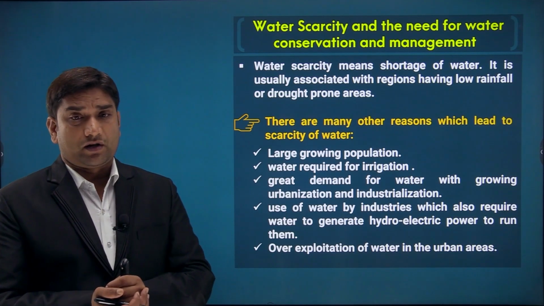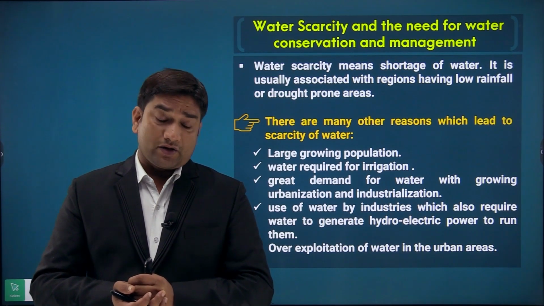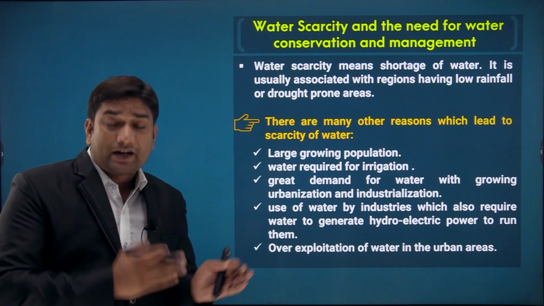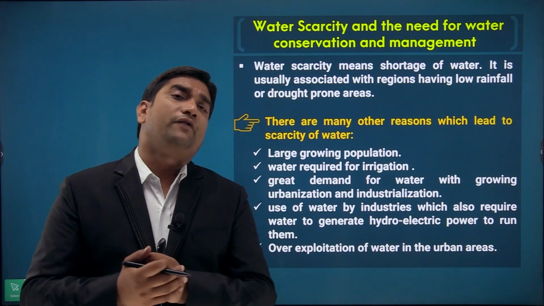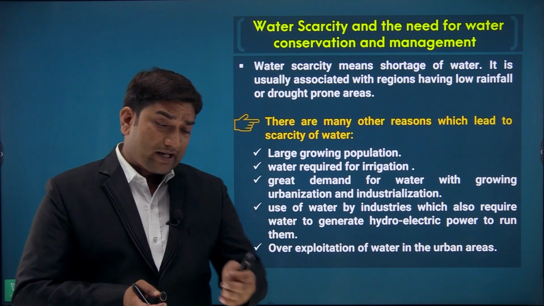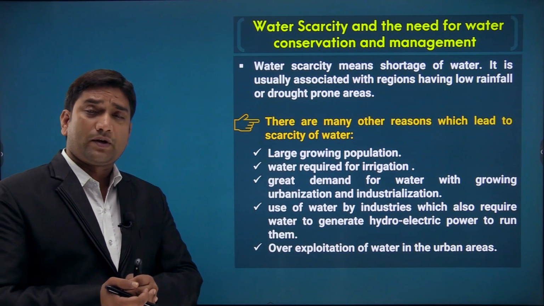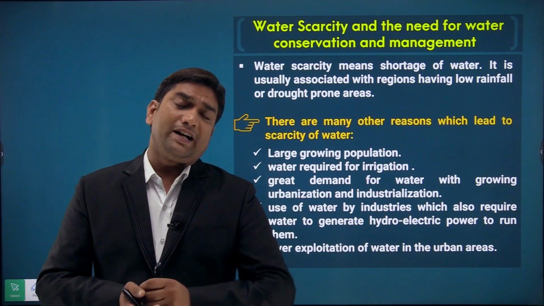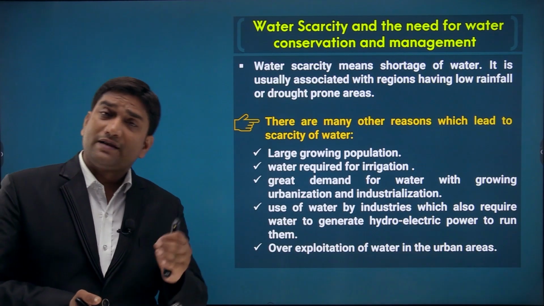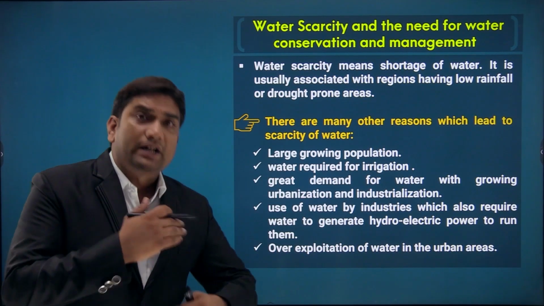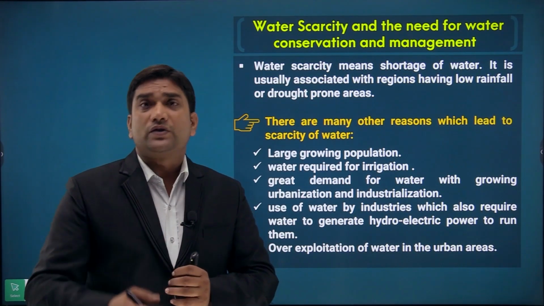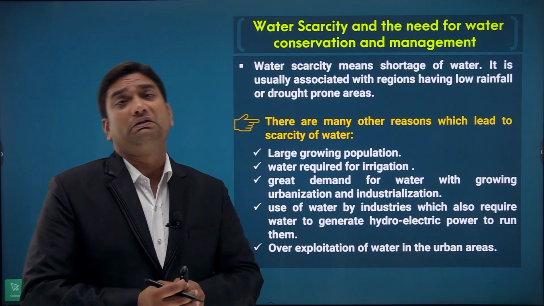Then great demand for water with growing urbanization and industrialization. We all know that industrialization is increasing day by day in our country. We can say that secondary sector and tertiary sector are growing at very fast rate in our country, and even urbanization is also increasing at fast rate, as we had already discussed in 9th class, if you remember, that 31.8% population is nowadays, according to population census 2011, living in urban area. And we can say rural to urban migration is taking place at high rate, due to which urbanization in India is increasing at fast rate.